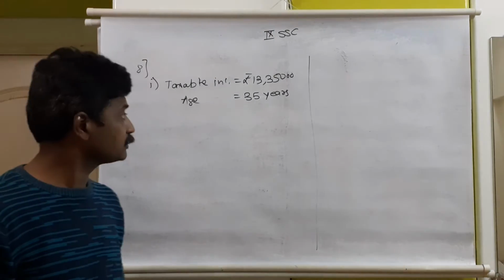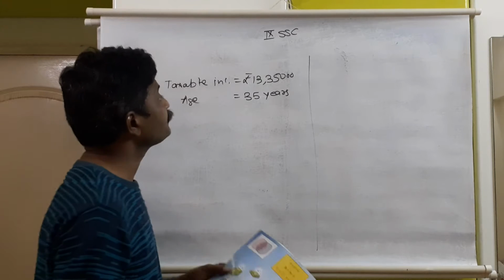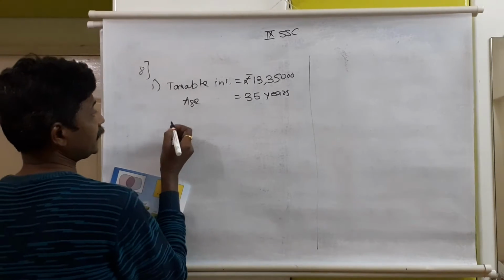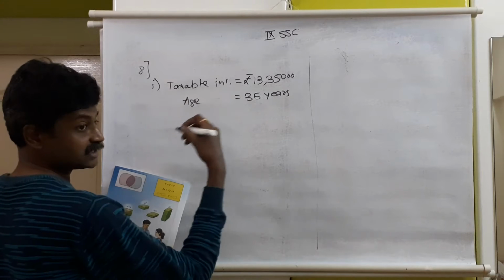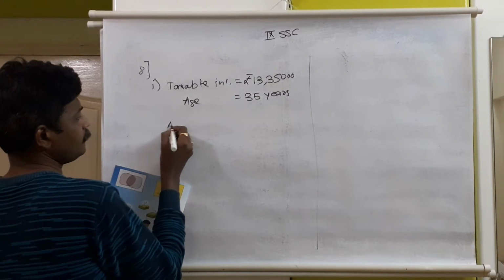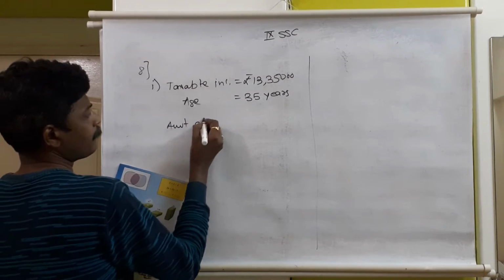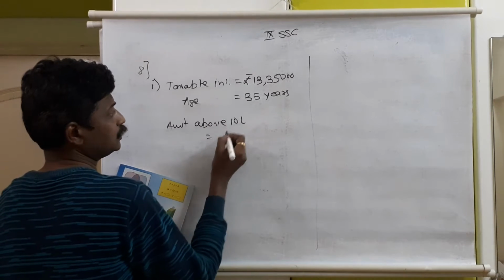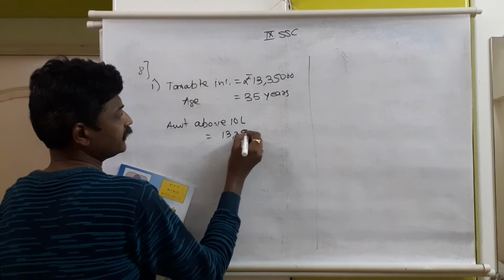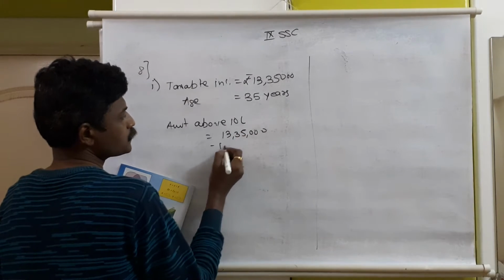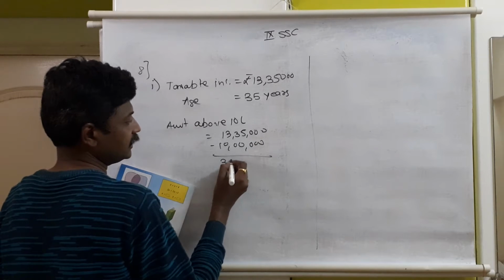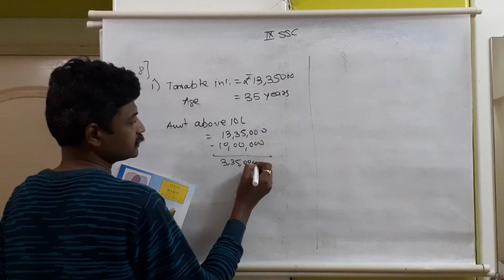So let us continue with Mr. Kadam. Here he has 13 lakh 35,000. The amount above 10 lakh is equal to 13 lakh 35,000 minus 10 lakh rupees. The difference is 3 lakh 35,000 rupees.